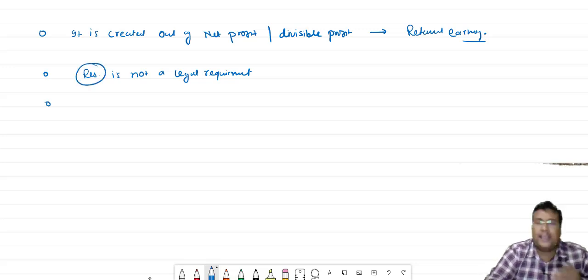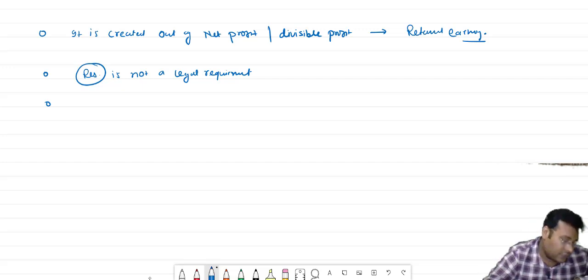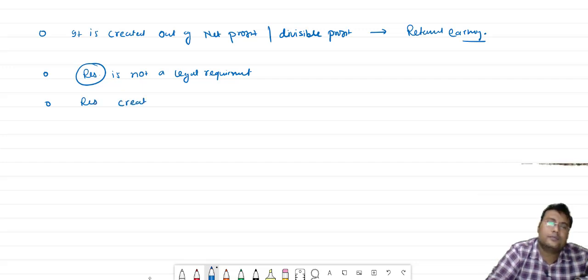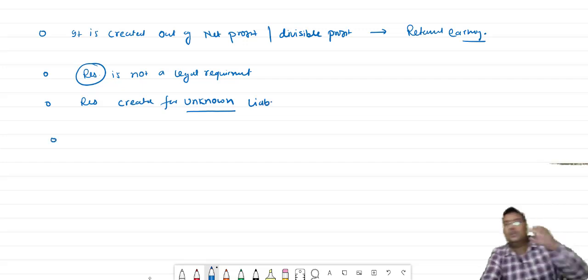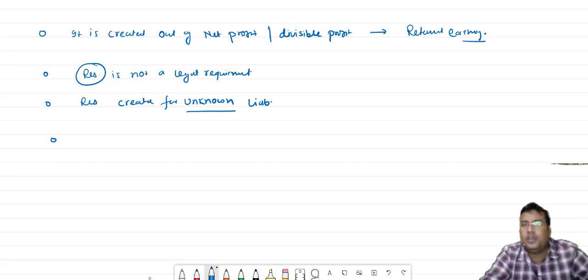It will be as per your choice. Okay. Reserves are generally created for unknown liability.